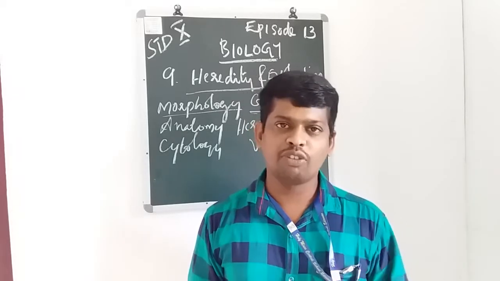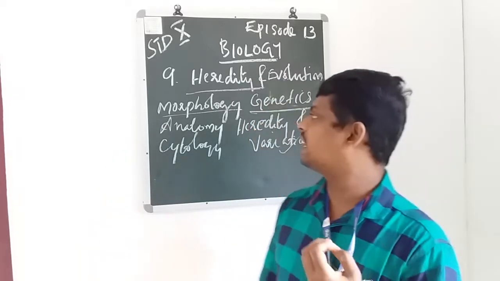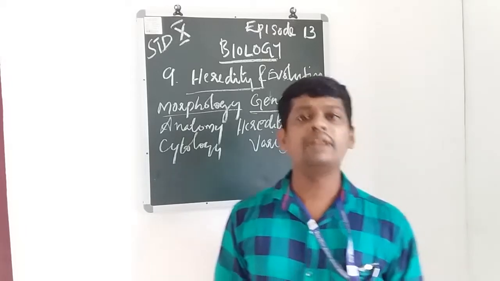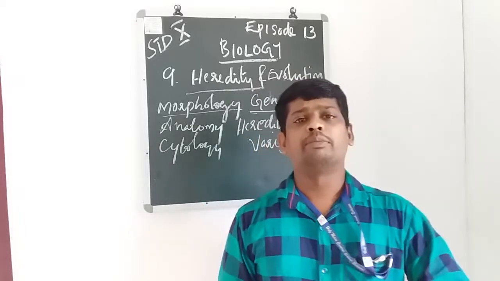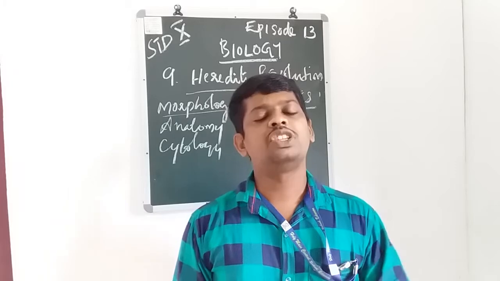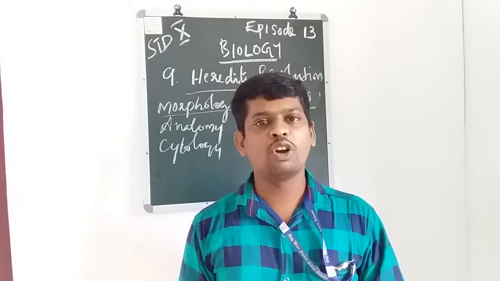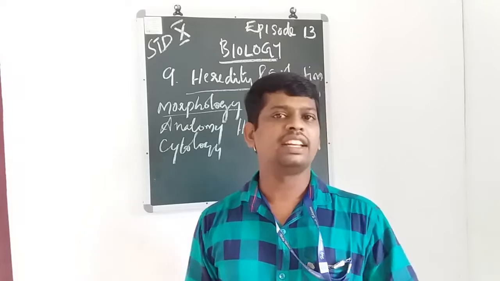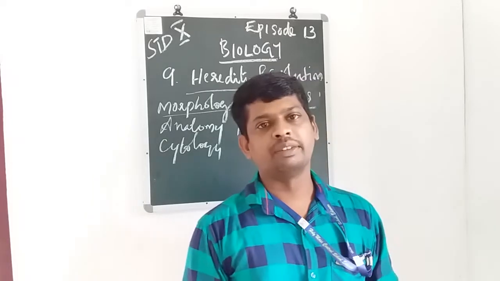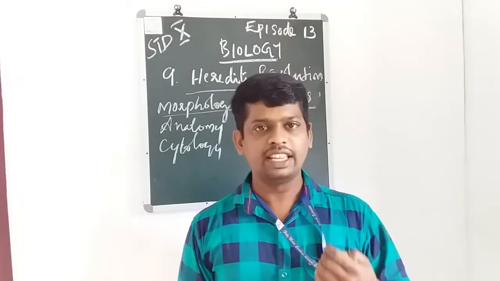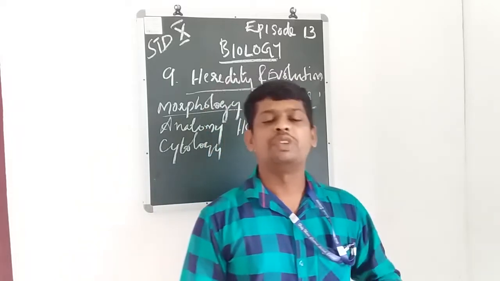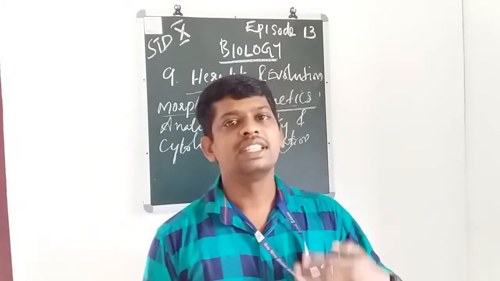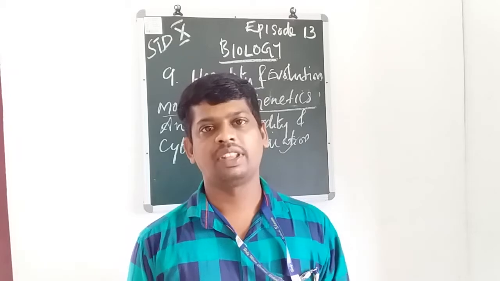The second is anatomy. Anatomy is the branch of biology which deals with the study of internal structure. Next is cytology. Cytology is the branch of biology which deals with the study of cells and cell structure.